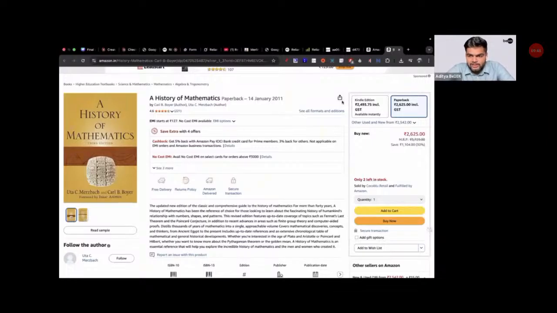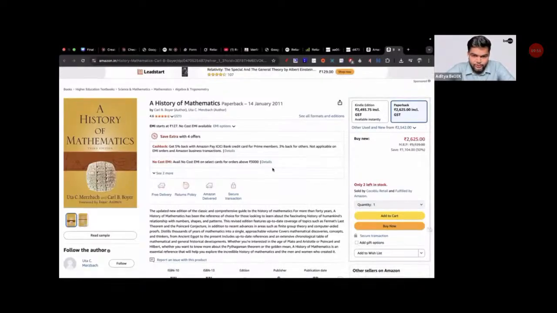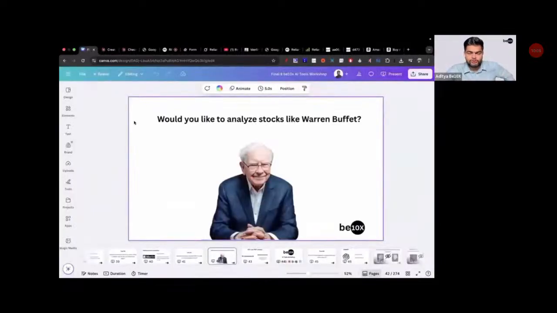By the way, this is not part of the session. But if enough of you want, I can show you how you can get any book in this entire world for absolutely free of cost. Okay, we'll do one trade. So what is the trade? I'll show you how you can get any book in this entire world for free, but you have to make me one commitment. You are going to show the entire world that you are now 10x and you are learning AI. You are going to put a story on WhatsApp telling everyone in your community that you are learning AI right now. Deal.